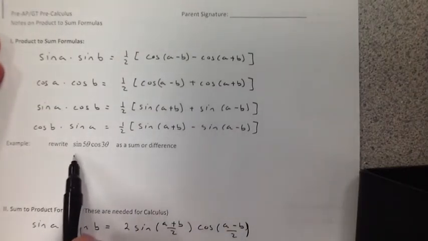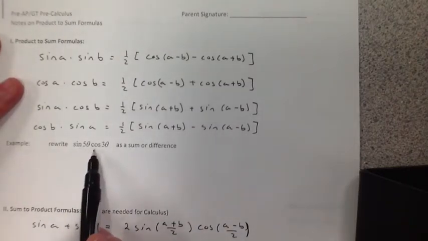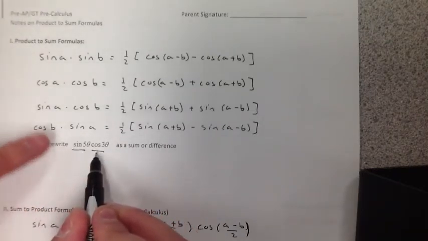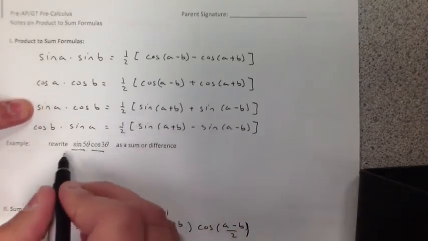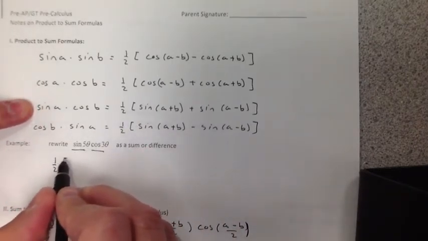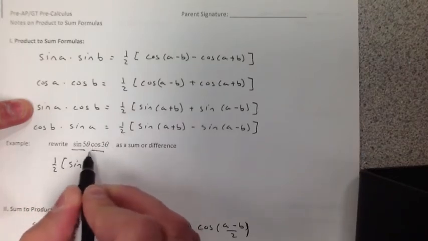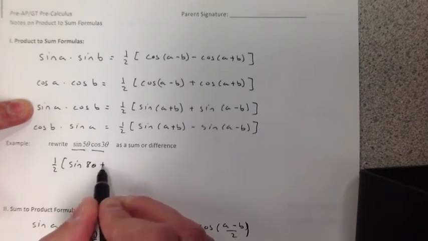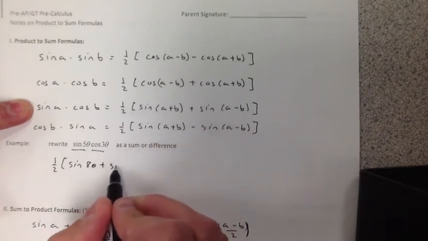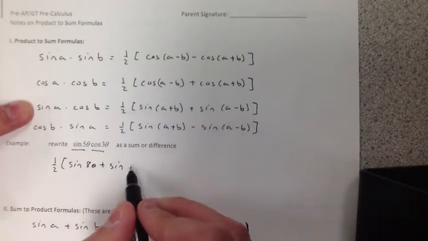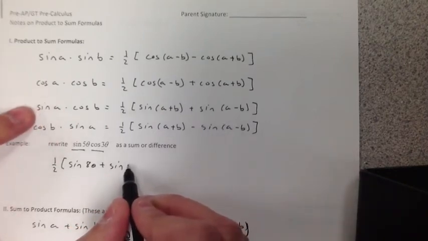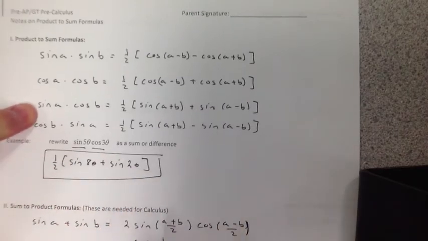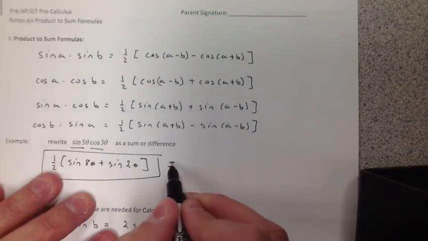Now, for example, we want to rewrite sine of 5 theta cosine of 3 theta. So I just recognize the pattern. This is sine cosine, so it's going to be our third one here. And my rule says to write this as 1/2 the sine of adding these together. Well, 5 plus 3 is 8, so we get sine of 8 theta, plus the sine of subtracting them, well, 5 minus 3, 2 theta. And there's our answer.